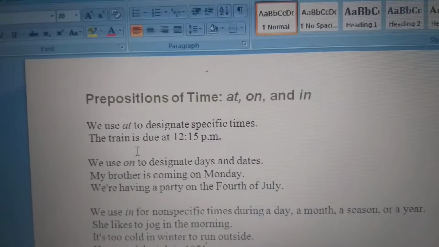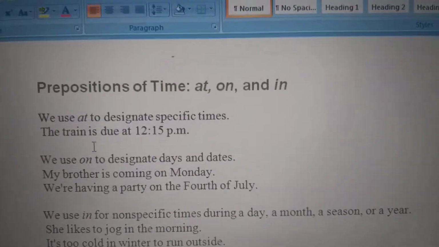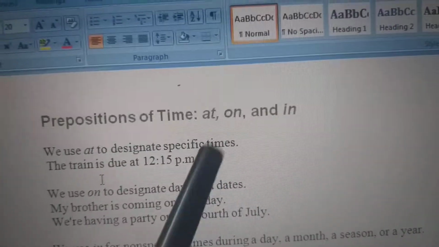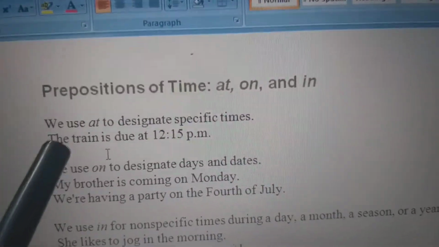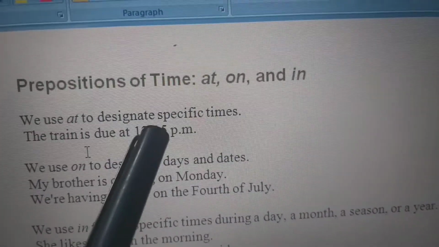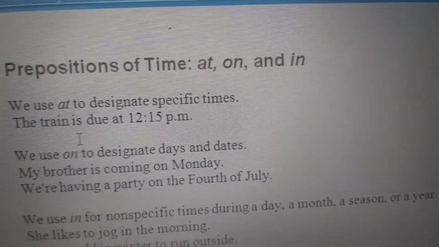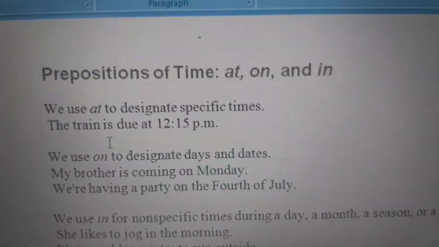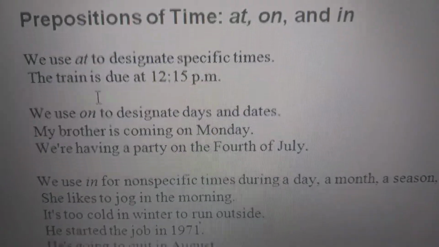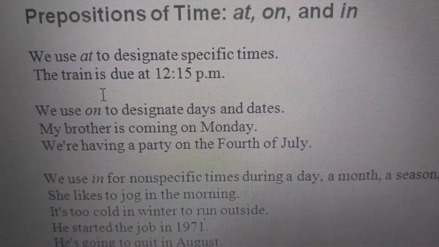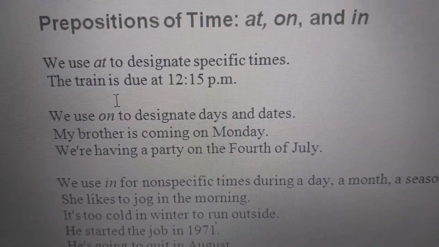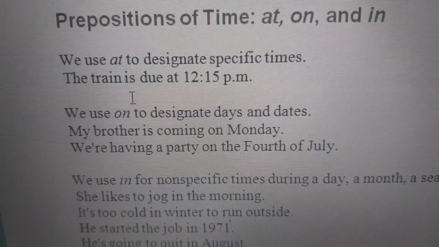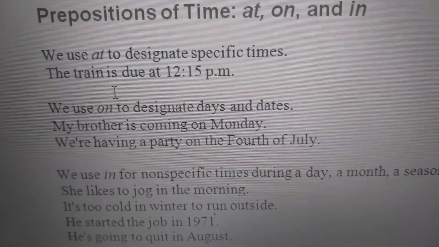In prepositions of time we use the words at, on and in. We use at to designate specific times. For example, the train is due at 12:15 p.m. So at is the specific time being used, so we use the preposition at.